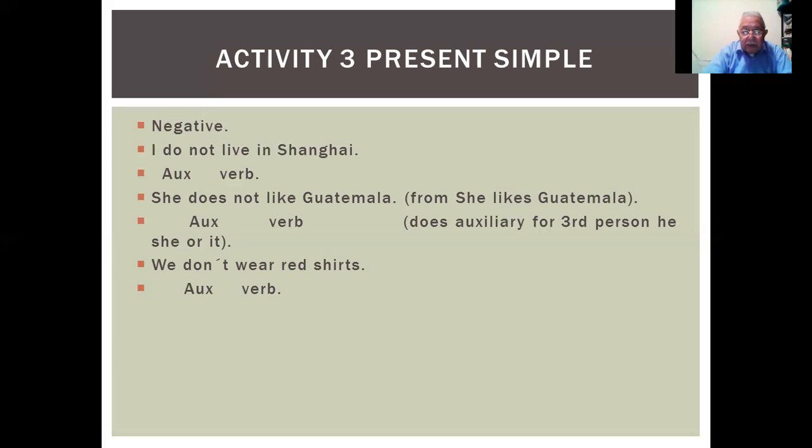Okay, the auxiliary is do plus the negative not. We don't. Wear is the verb usar. Okay, and that's it. You see, this is what we do right now. Very good. So this is what we are talking about, the negative tense. So you can practice some of your sentences, but the most important is the next one.